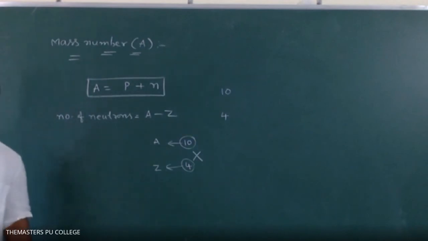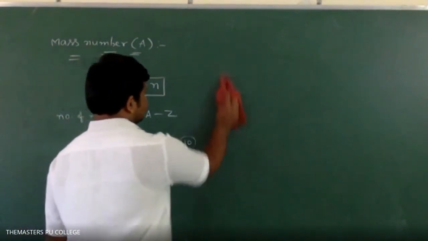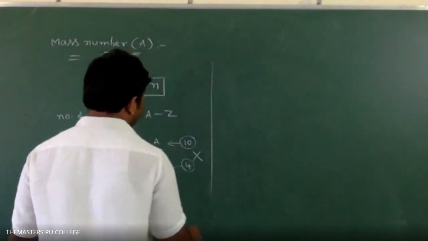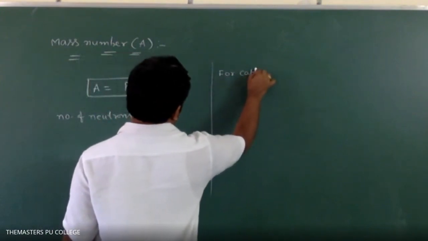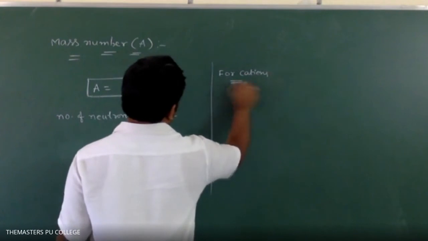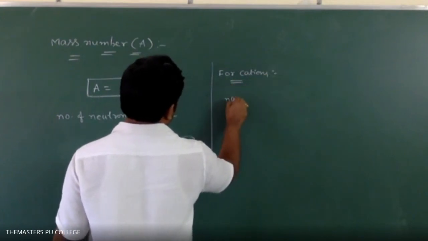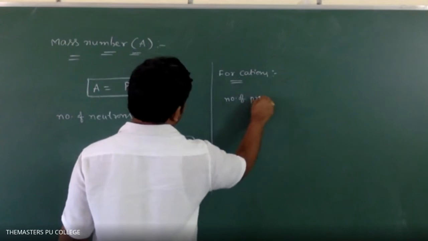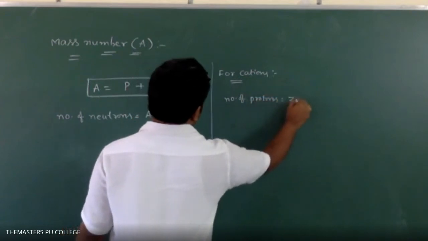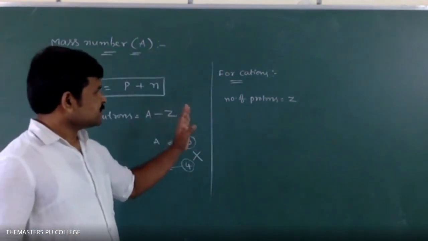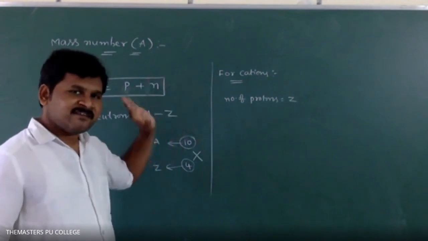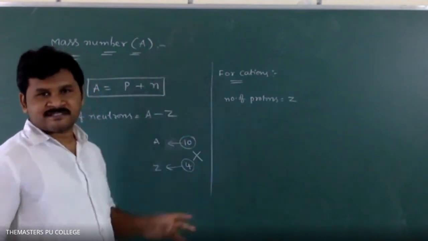Next, another important point. For cations, this we have to remember. Number of protons is equal to Z. Number of protons is equal to Z. Cation or anion, whatever it is, there is no change in number of protons.